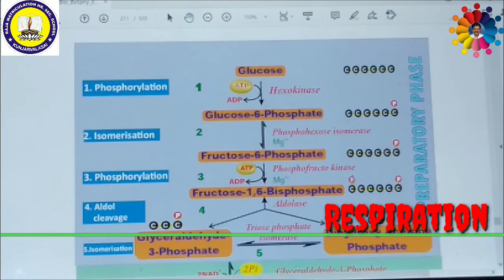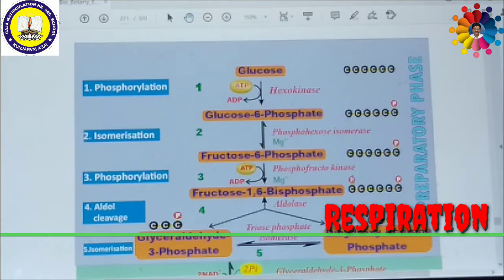The first letters of their names give it the name EMP pathway. So it is the first common stage for both aerobic and anaerobic respiration.